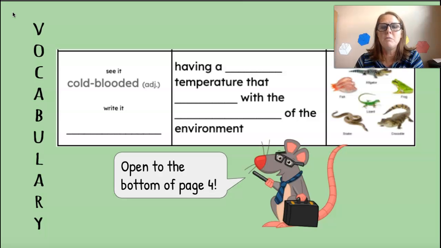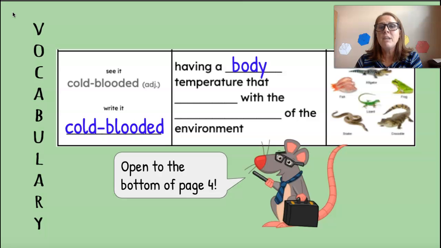Open up to the bottom of page 4 of your vocabulary journal. And once you're there, our first word is cold-blooded. Say it with me, cold-blooded. This is an adjective, a word that describes or tells about a noun, a person, place, or thing. Write it on the line.